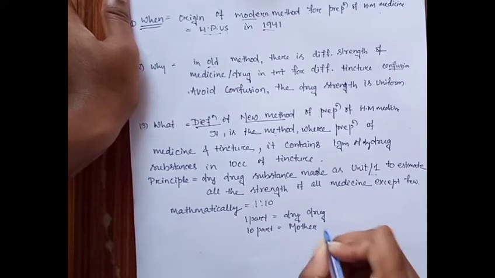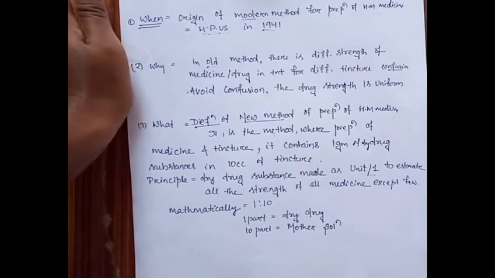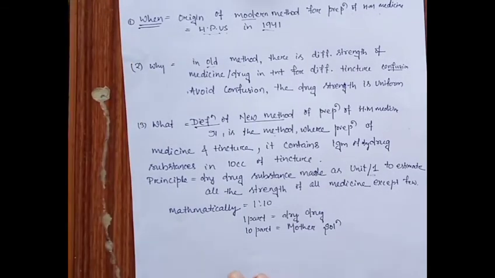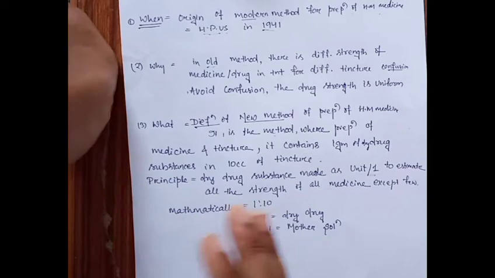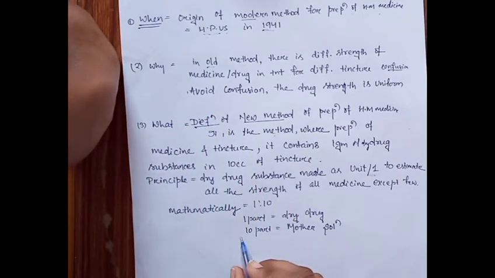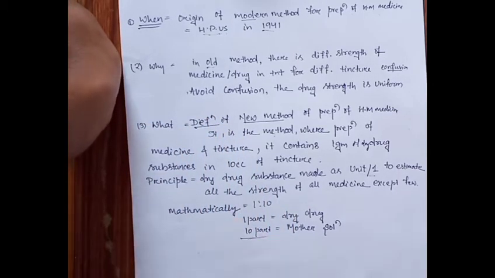This is the main thing in the new method, and it differs from the old method: here all medicines contain a uniform amount of drug strength, that is 1:10.